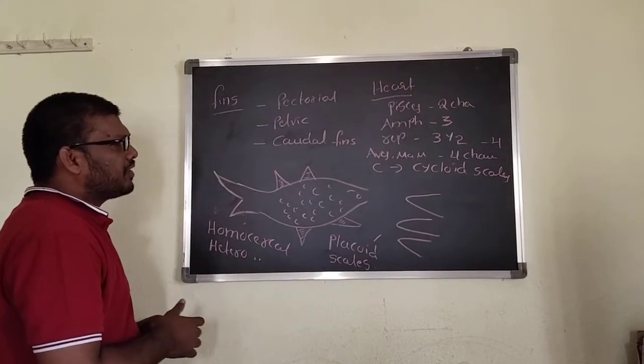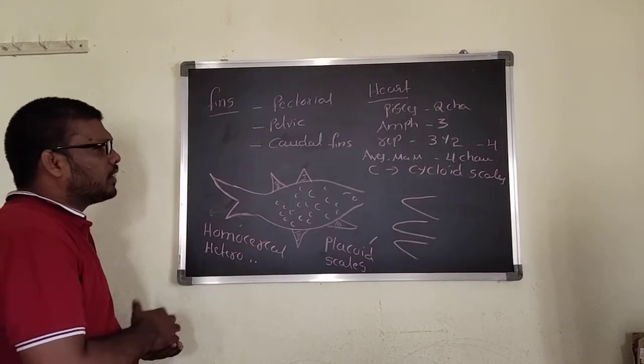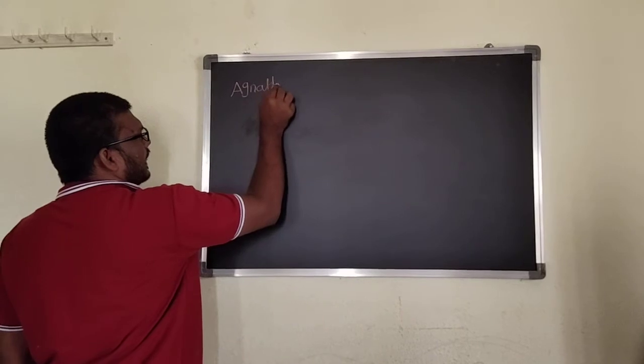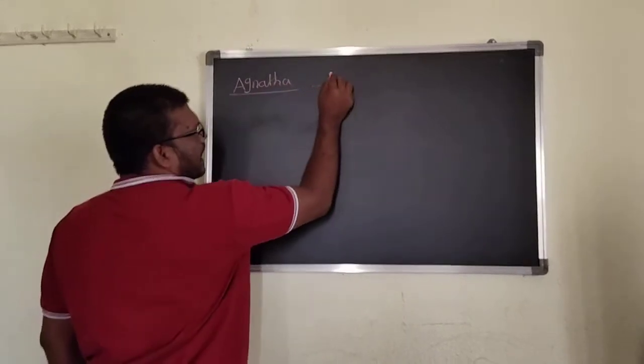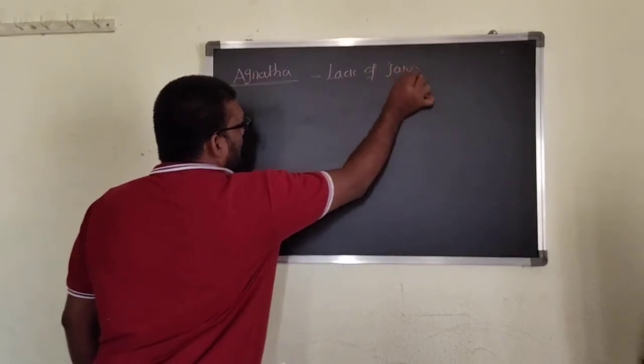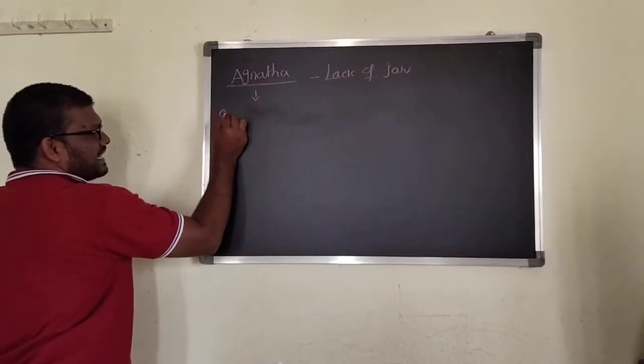Now we can go for the characters regarding the vertebrates. In Vertebrata, the first superclass is Agnatha. I already said it lacks jaws.